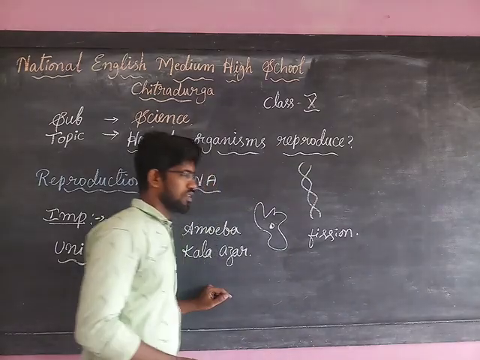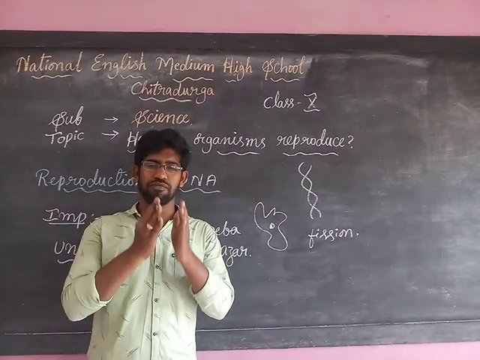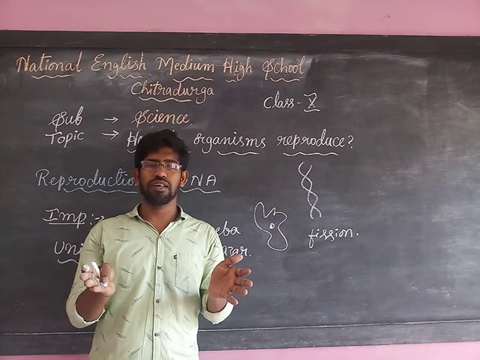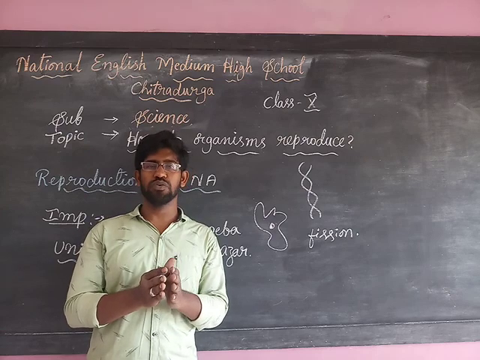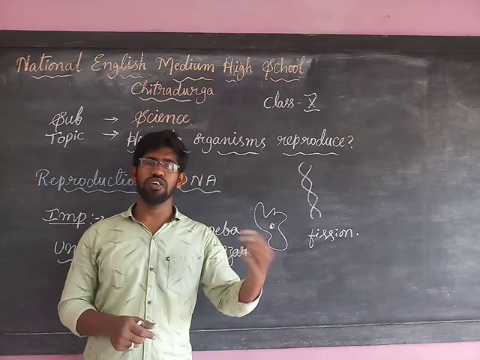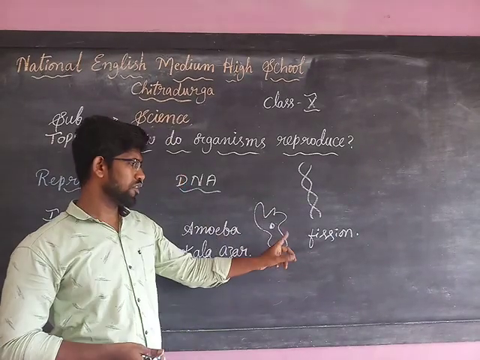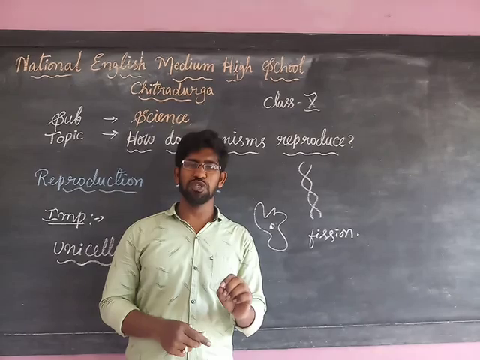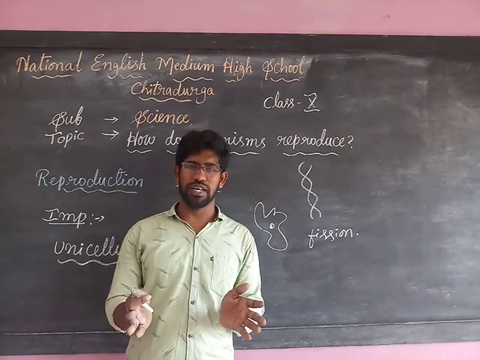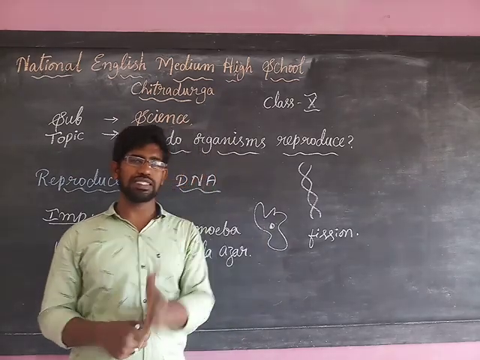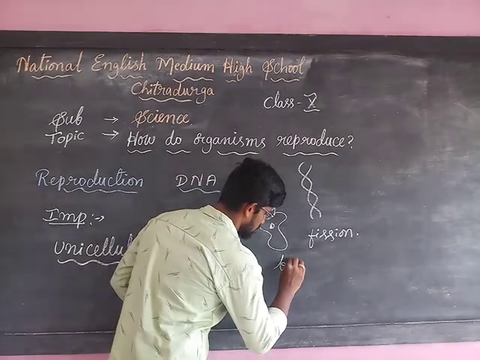Then what is fission? Fission is a type of reproduction in which the body of an organism splits into two or more body parts. When the body is split into two or more parts, each part will grow into a new organism and survive separately. This is called fission. Remember, fission means cutting, splitting the body into two or more parts. If the body is cut exactly into two parts, it is called binary fission.